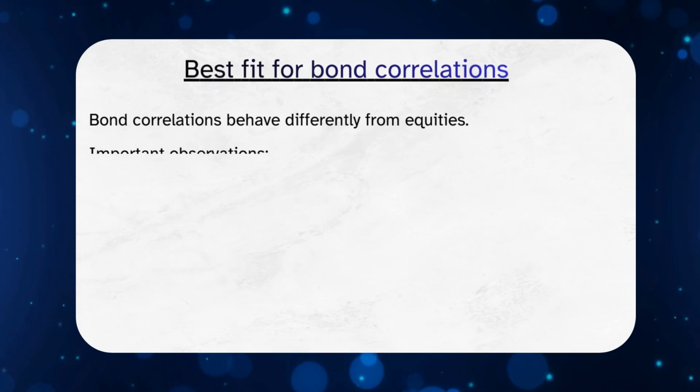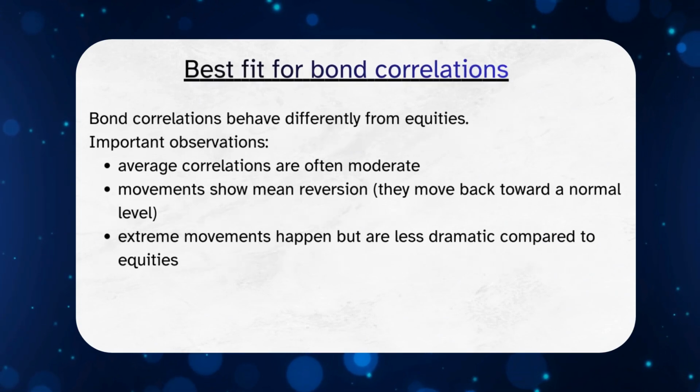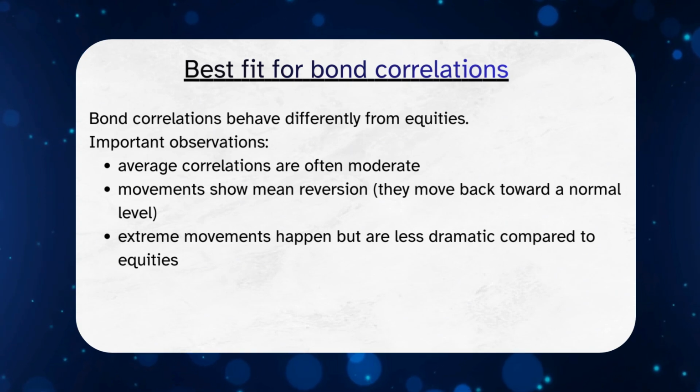Now moving to bond correlations. Bonds usually behave more steadily compared to equities, and their correlations often show mean reversion, meaning they tend to move back toward an average level over time. But occasionally, large shocks such as interest rate changes or economic surprises create extreme moves.